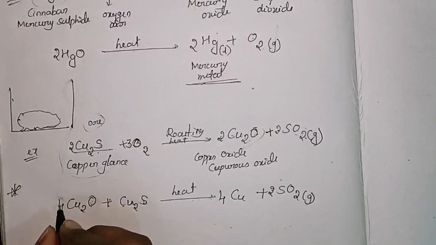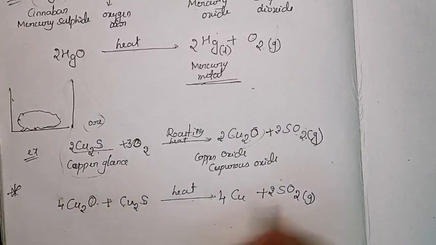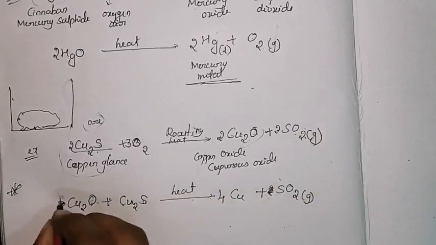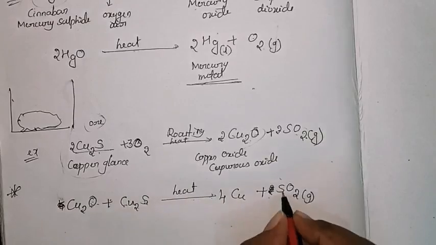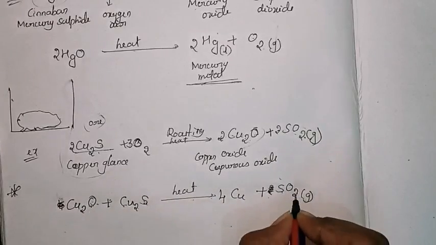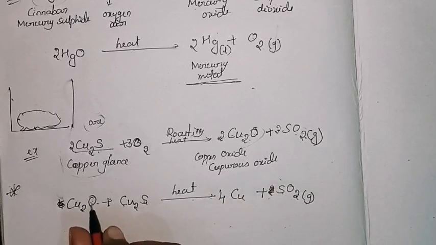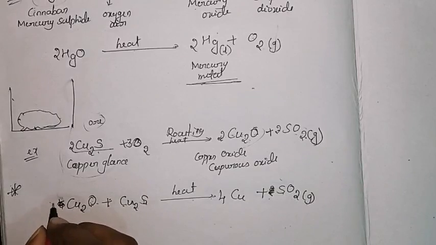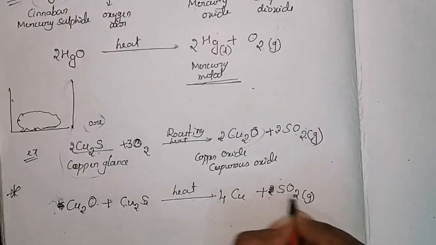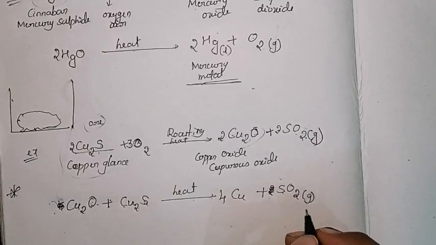If you add 4 here, then 4 will get increased, so we can't add this one. Here copper and copper are 4, sulfur is 1, oxygen is 2, so we have to balance the oxygen. So first we will balance oxygen. If you add oxygen 2 here, then you have to add 2 here, 2 2s are 4, then again sulfur gets increased.